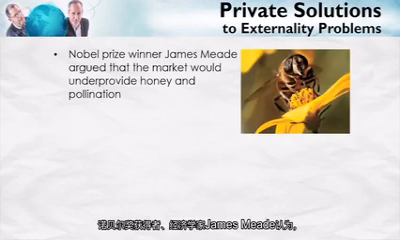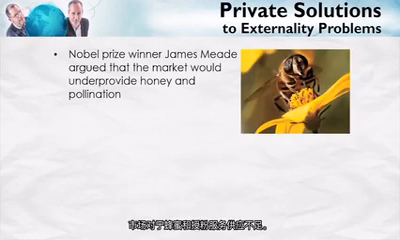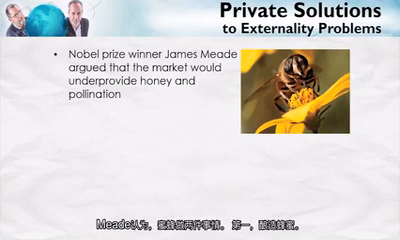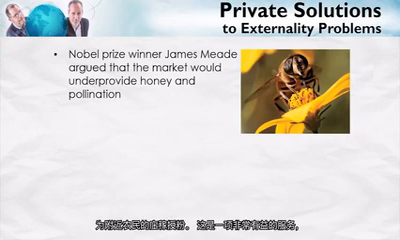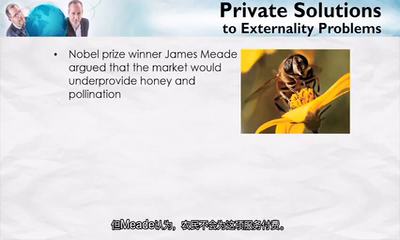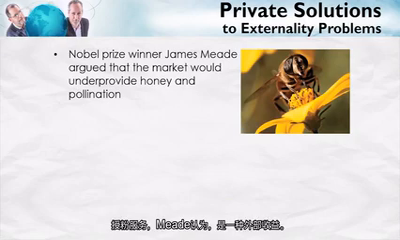The Nobel Prize-winning economist James Meade argued that the market would underprovide honey and pollination services. Bees, Meade argued, do two things. First, they create honey. That honey is bought and sold in markets, and there's a price for the honey. Second, however, bees will also fly out and pollinate the crops of nearby farmers. That's a very useful service, but Meade argued that the farmers wouldn't be paying for it. The pollination services, Meade argued, were an external benefit.